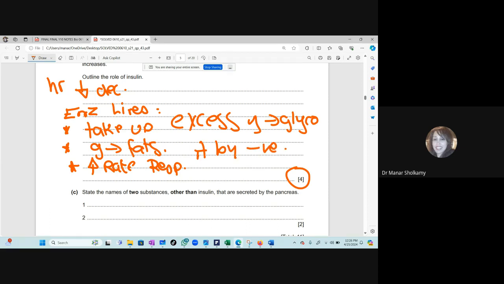Okay. Now, in case they are asking you another question, in case they are asking you about homeostasis by negative feedback, a tricky question. If the insulin levels are high, which hormone will be low? Glucagon. Yes. Okay, because hormones work in pairs. It's like they are antagonistic. One is high, one is low. One is low, one is high, because their actions are the opposite. That is why one is high and one is low.